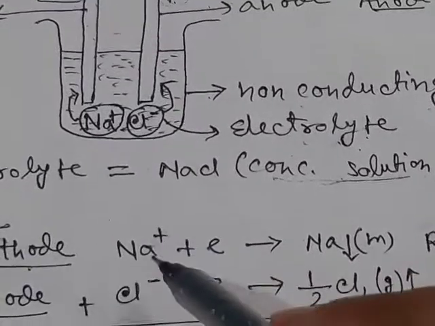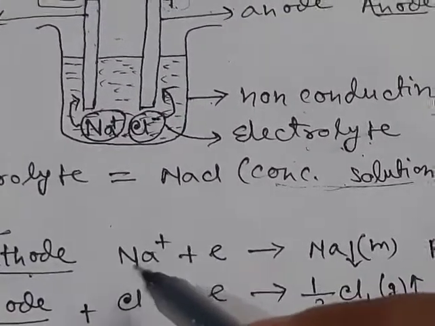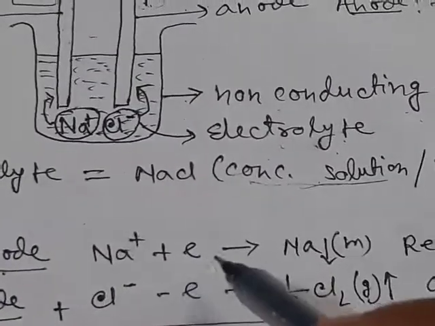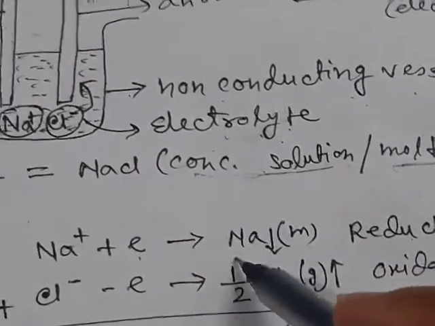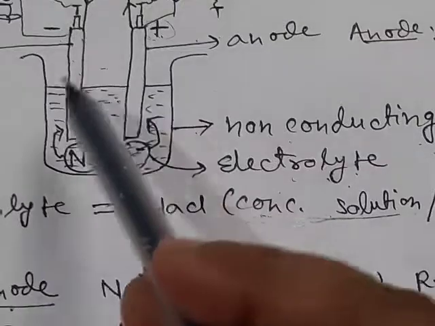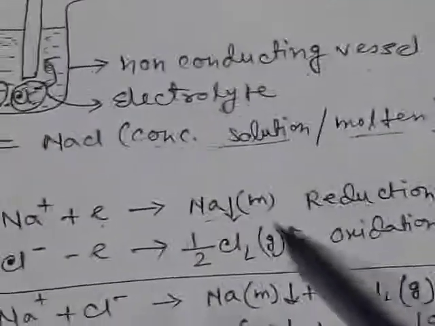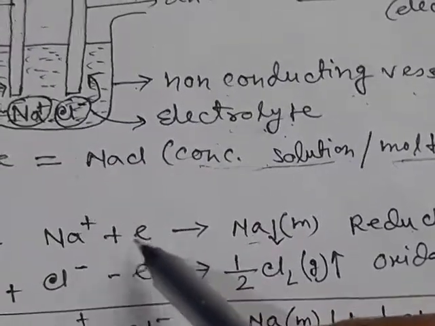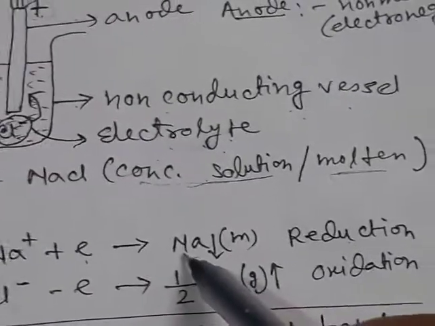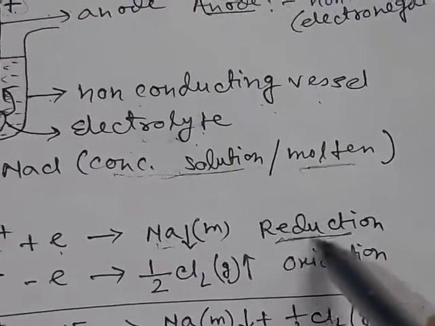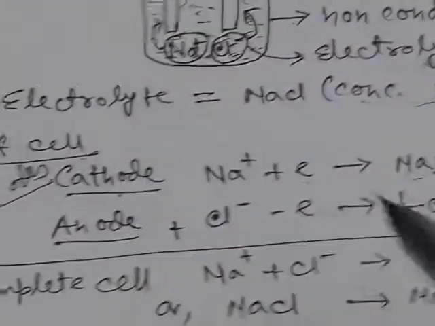As the cation goes, that is the sodium positive ion, Na+, and this positive ion accepts one electron, then there will be deposition of sodium metal at cathode. We know the acceptance of electron, that is from Na+ we get sodium metal. This is the process of reduction.